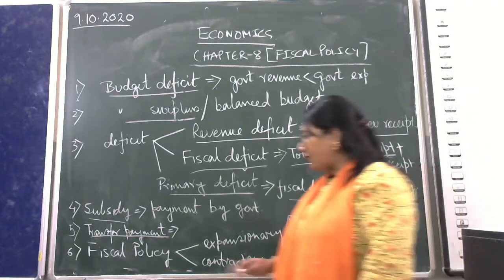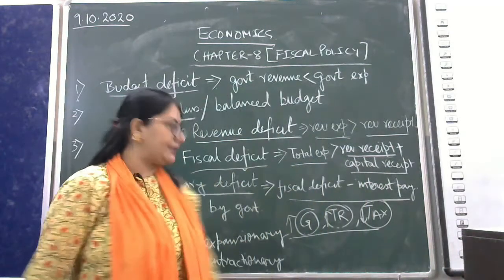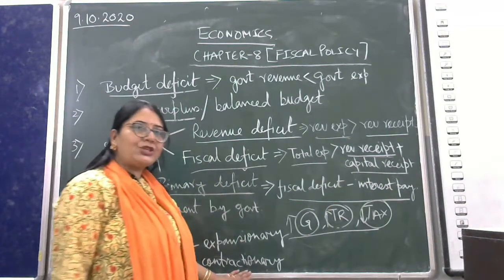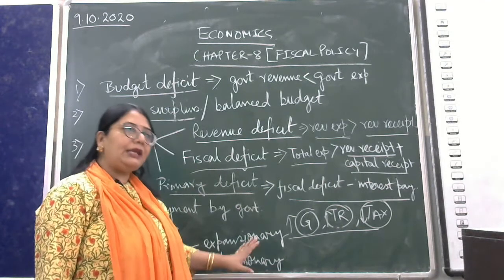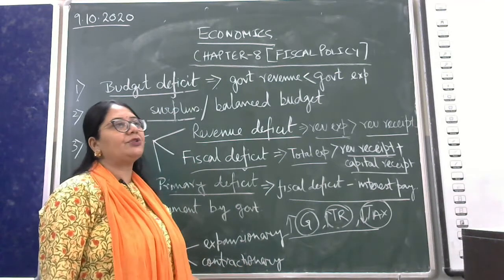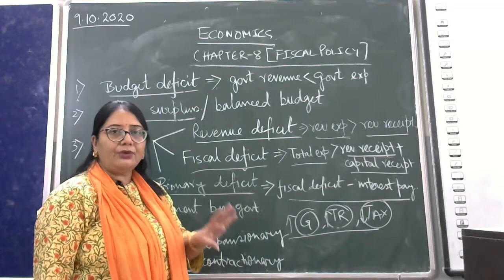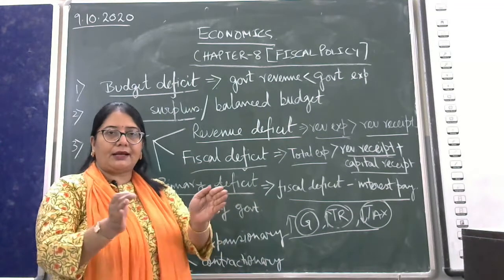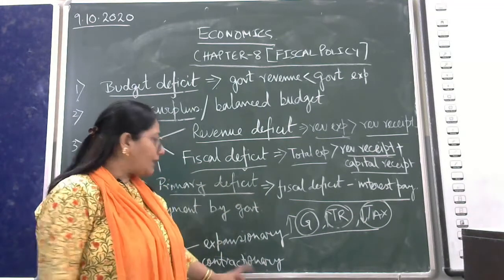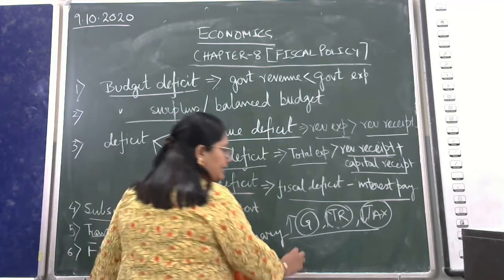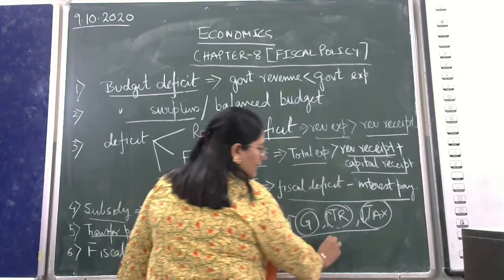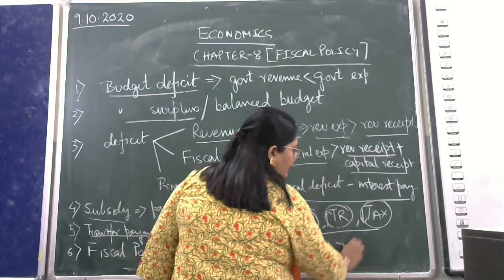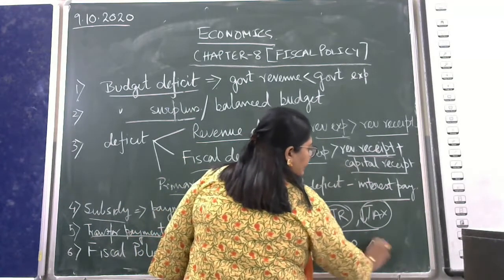Just opposite of that is contractionary fiscal policy. Contractionary fiscal policies are those policies by which income and employment opportunities in the country reduce. Contraction is done. What are those three things? Just opposite of this: reduction of government expenditure, reduction of transfer payments, and increase in tax.